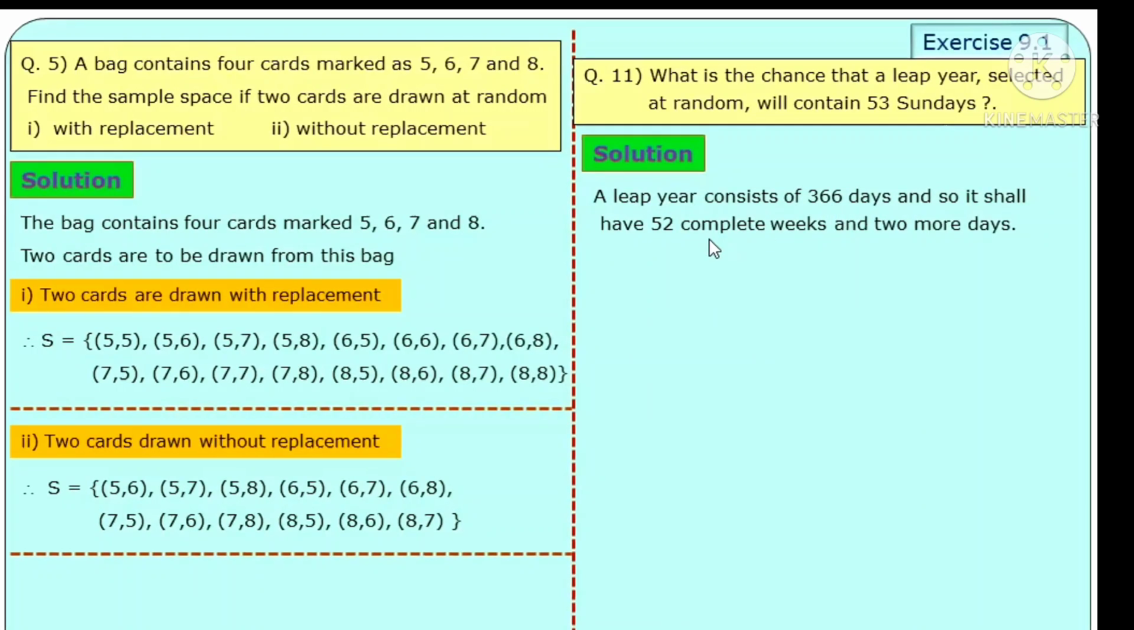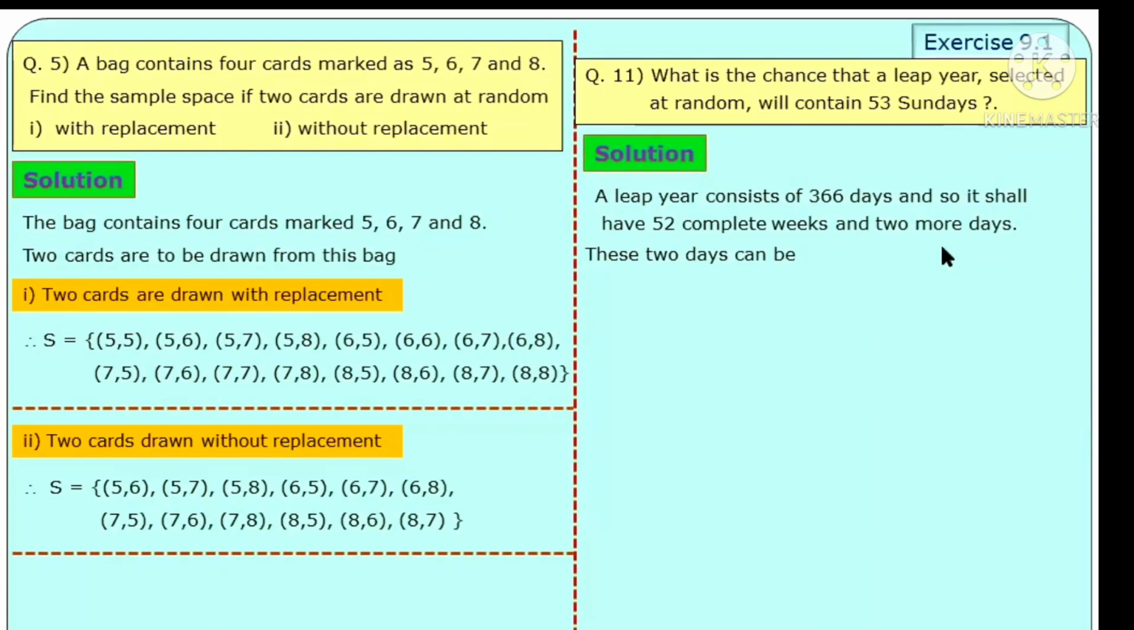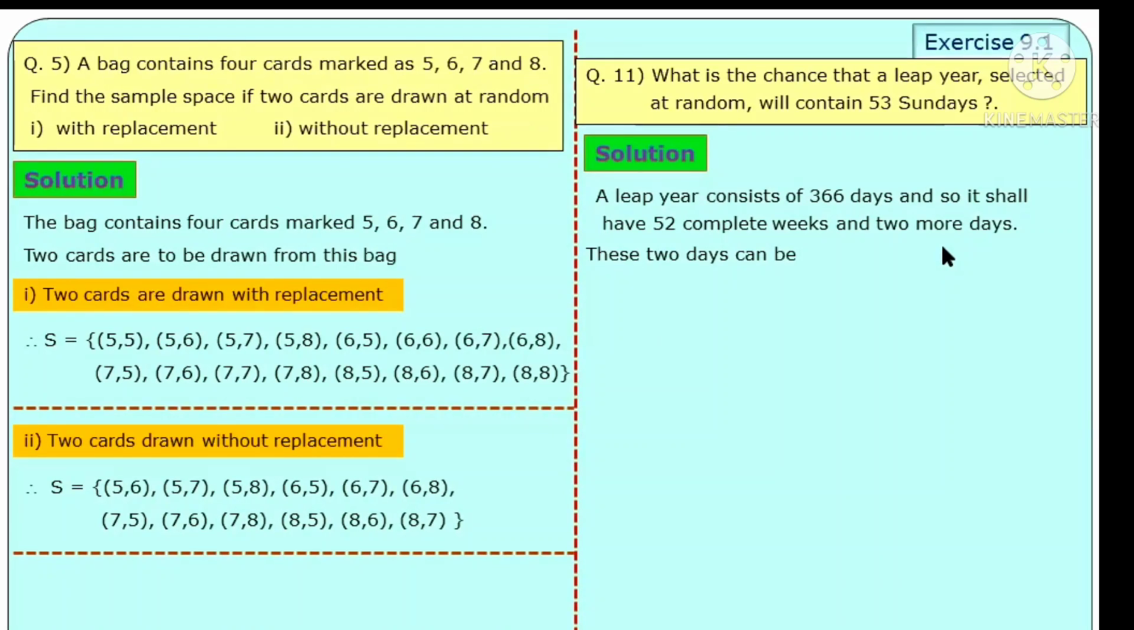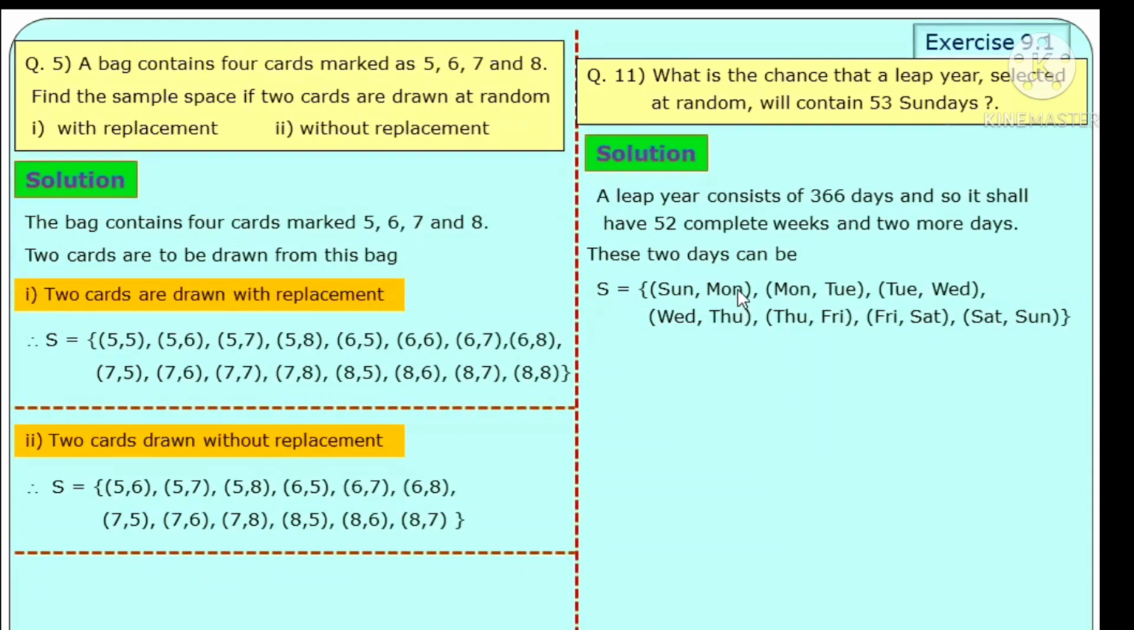366 days, that is 52 complete weeks and 2 more days. And these 2 more days can be Sunday-Monday, Monday-Tuesday, Tuesday-Wednesday, Wednesday-Thursday, Thursday-Friday, Friday-Saturday, otherwise Saturday-Sunday. This is the sample space for the remaining 2 days.